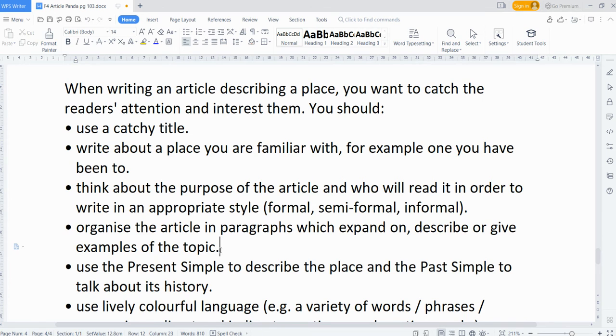Number five, use the present simple to describe the place. When you want to describe the place, the place is always like that, so you use present simple. It is a truly remarkable place. It is a sanctuary for giant pandas. There are panda houses. And use past simple to talk about its history.